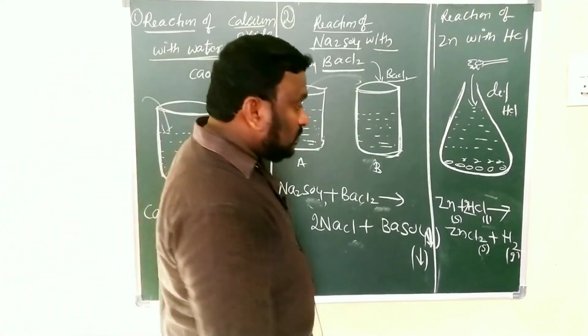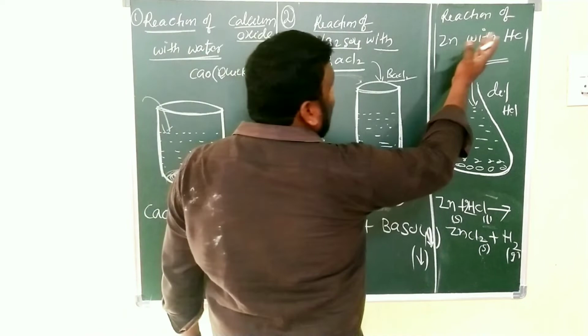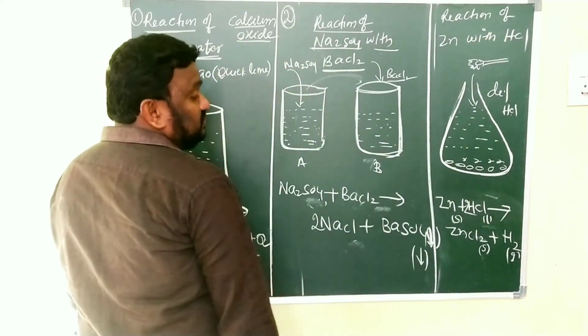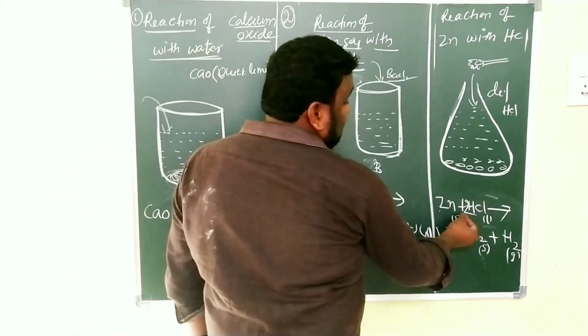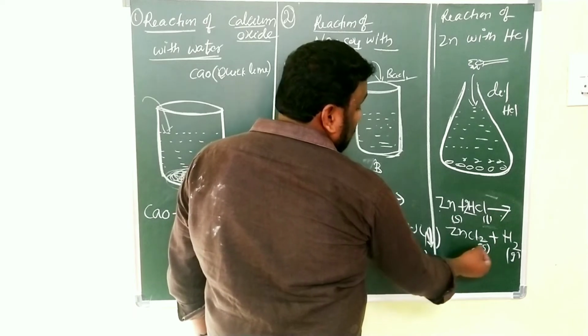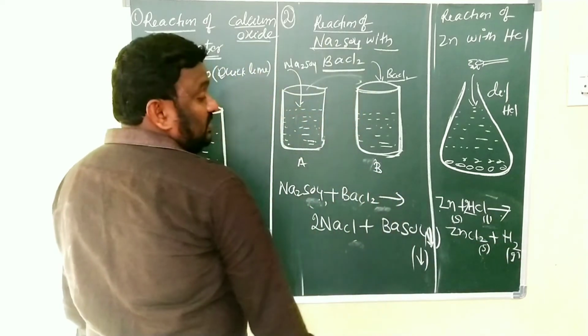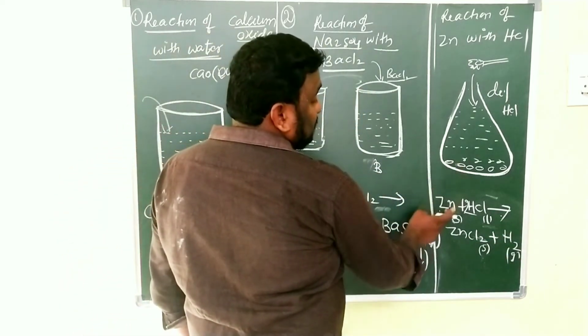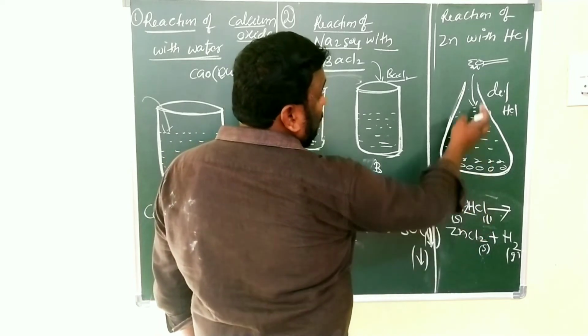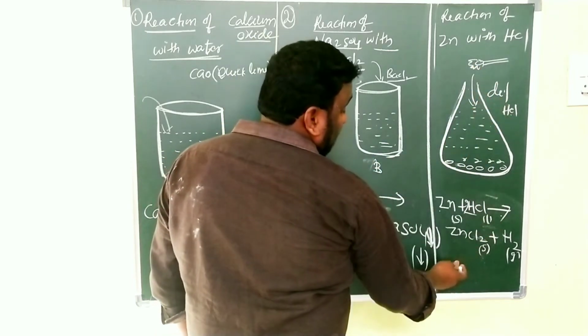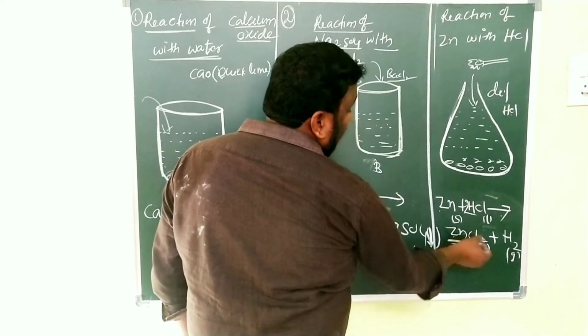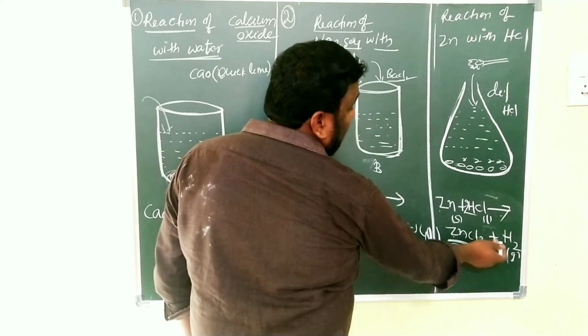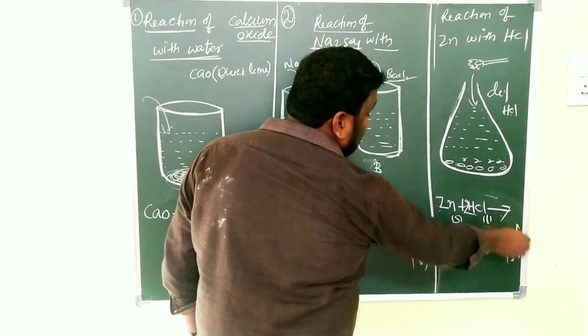So look here, the reaction between Zn and HCl should be shown like this. Zn plus HCl gives rise to ZnCl2 plus H2. Here Zn, the zinc, is granular solid and HCl is liquid. We added some dilute HCl. After that, what we are getting? Zinc chloride, that is the solid, and plus hydrogen gas is liberated.